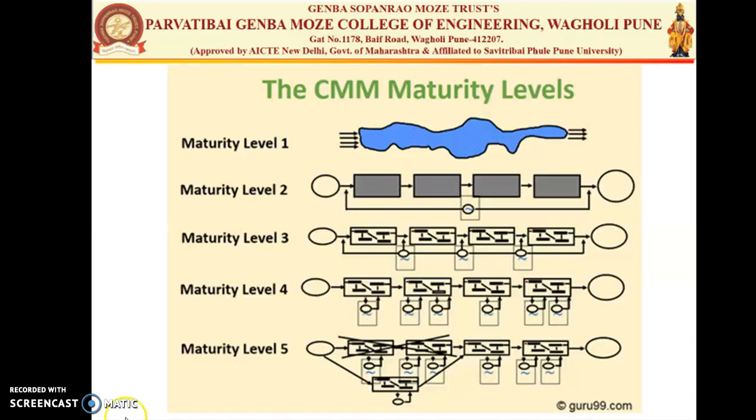You can have a deeper idea in this diagram. So at maturity level 1, the process is given as rough. It doesn't have any structure or anything. Maturity 2 has certain input, output and internal processing. Maturity 3 will have the internal structures in each module. Maturity 4 will have internal structure with some external interfaces, and maturity 5 will have the overall structure throughout, which defines the internal as well as external interfaces, and then the process is built.